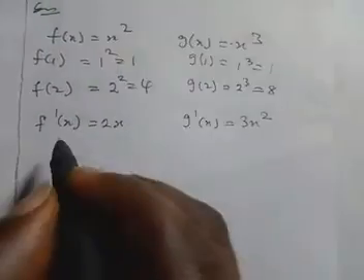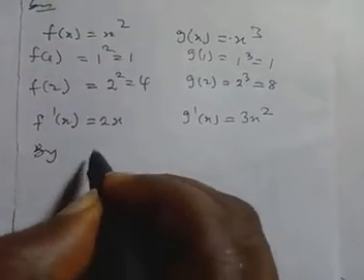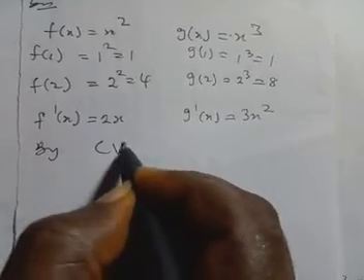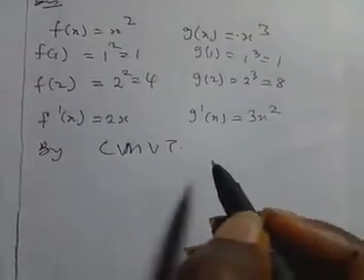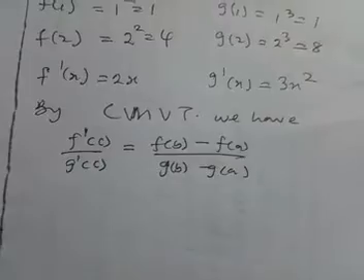So let's substitute into the Cauchy mean value theorem. By the Cauchy mean value theorem, we have the following.